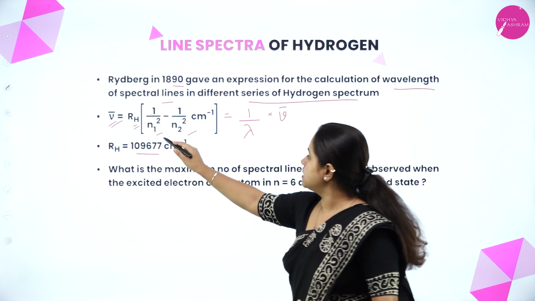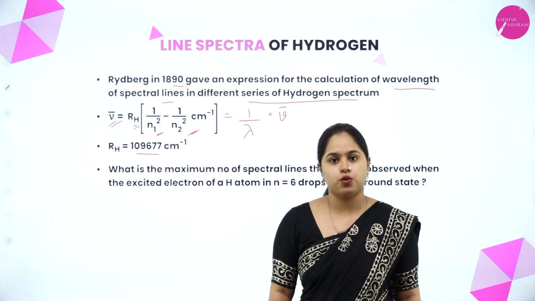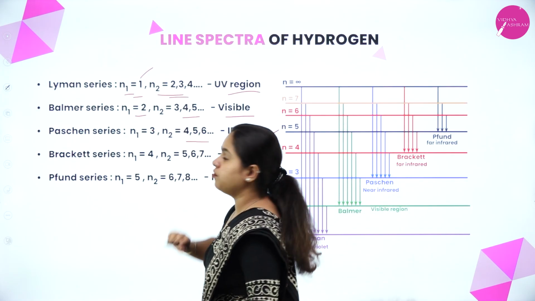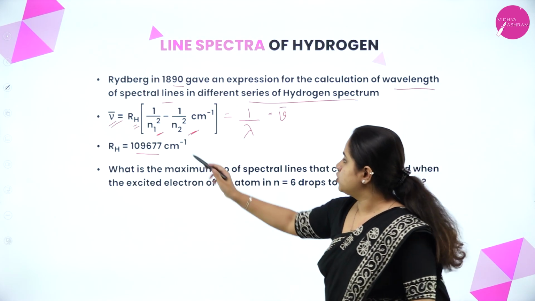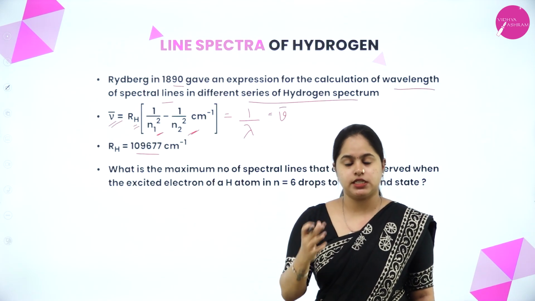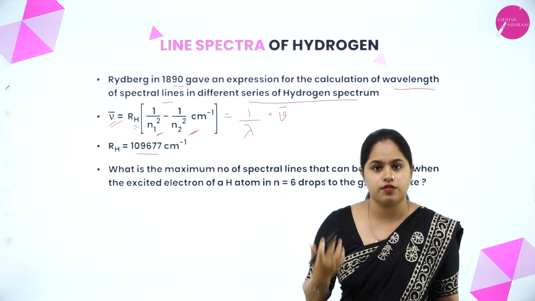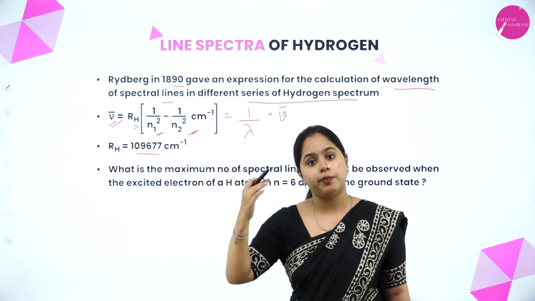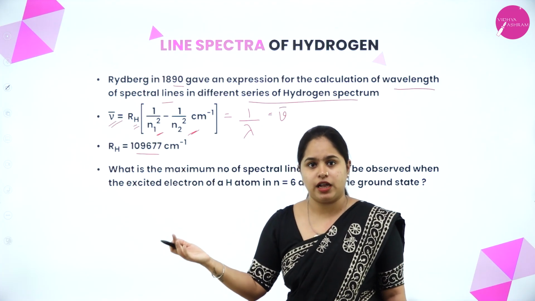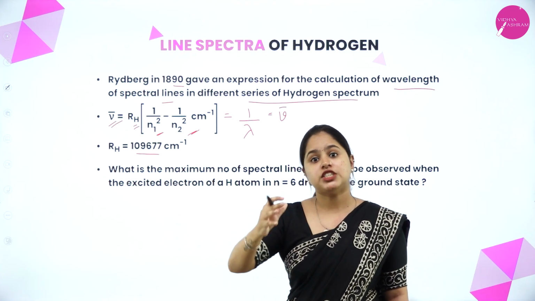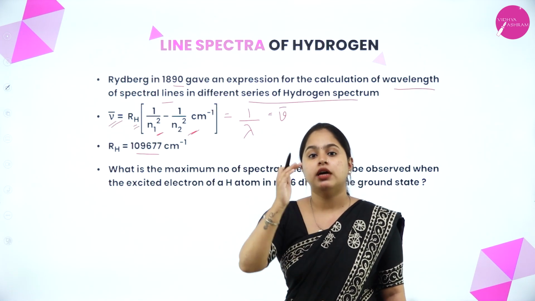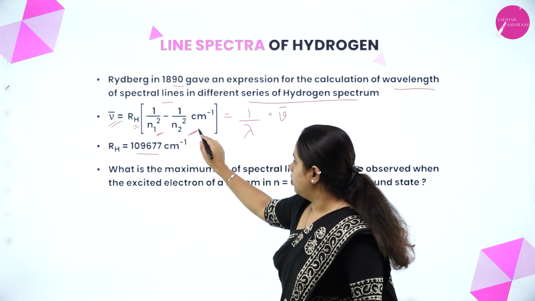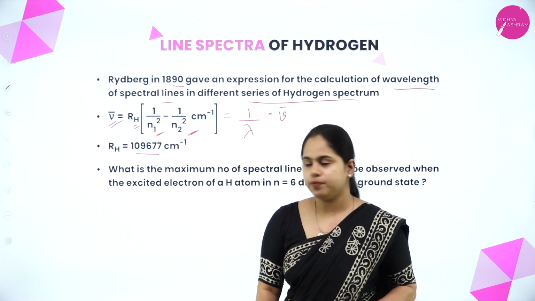Clear? So what are n1 and n2 corresponding to? In the slide we just saw, in Lyman series n1 will be 1. So if you have to calculate the wavelength associated with Lyman series, n1 should be 1. What about n2? It can be 2, 3, 4, etc. Any value, right? From whichever energy state it is falling to n is equal to 1, that corresponding value you have to substitute in n2. Clear?